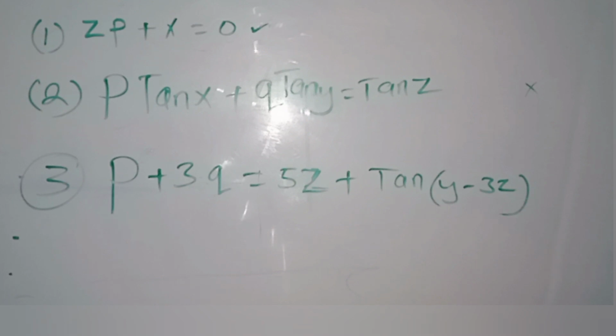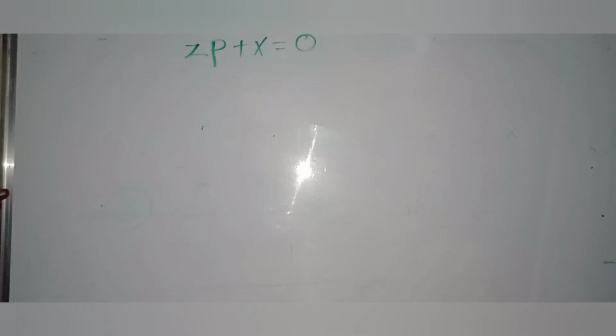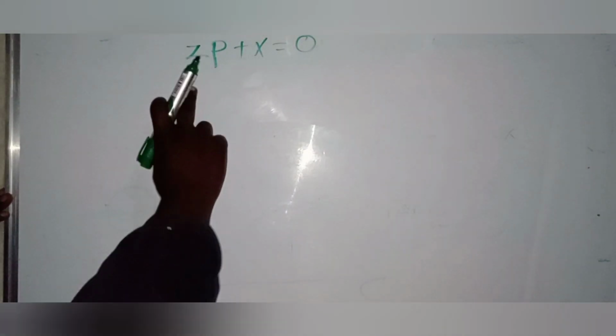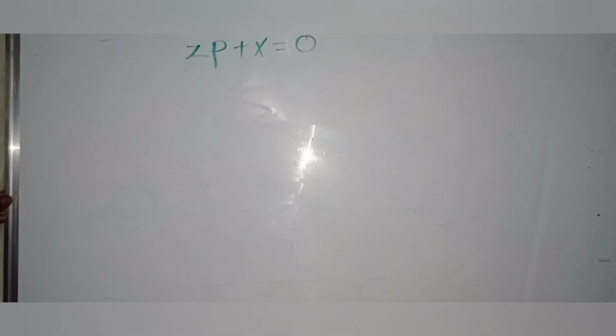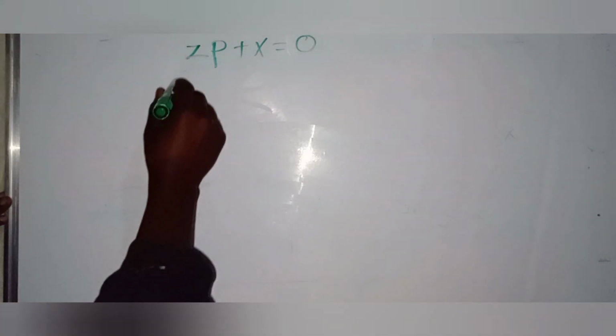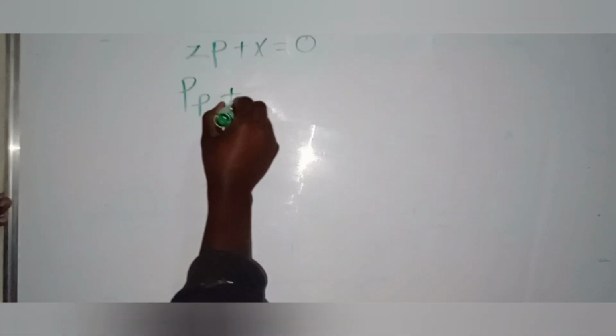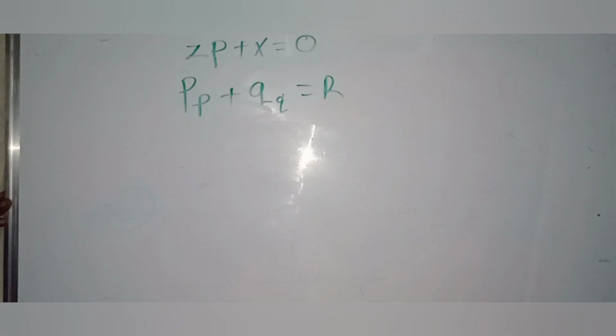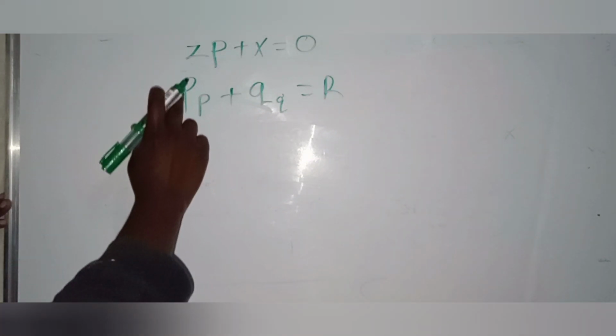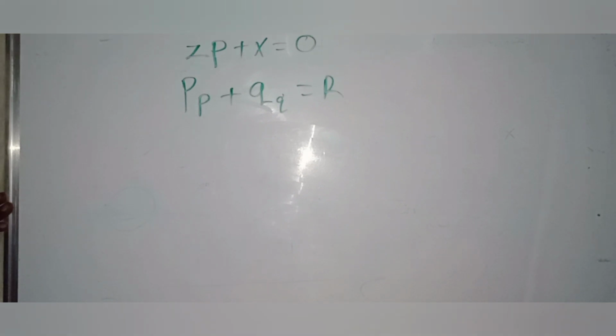So, we will discuss how to use the grouping method to solve the given linear P.D.E. The general Lagrange equation is given by Pp plus Qq is equal to R. So when the equation is in this format, you can use the grouping method to solve.